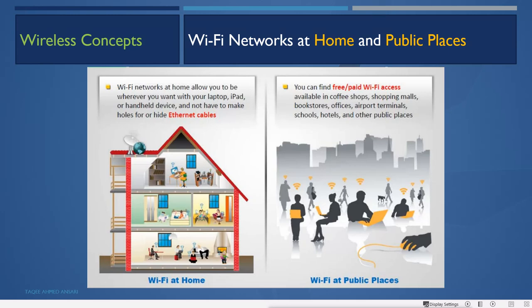We can have wireless network at home and public places. At home, we set up the network and everyone in the home can use it easily. We can set up a Wi-Fi network at home, which allows you to be wherever you want with your laptop, iPad and handheld devices, and not have to make holes for or hide Ethernet cable. So you don't have to make any holes in your walls or lay any cables. You can get the network from everywhere.